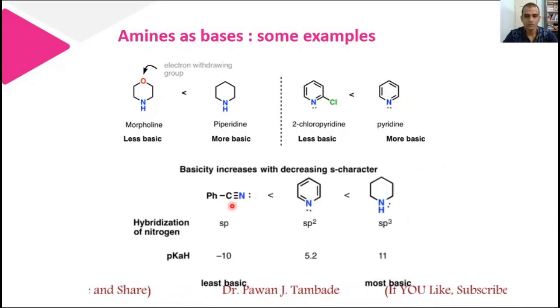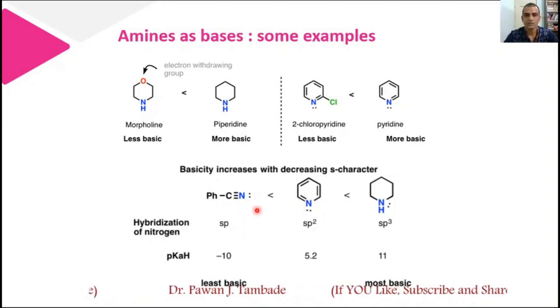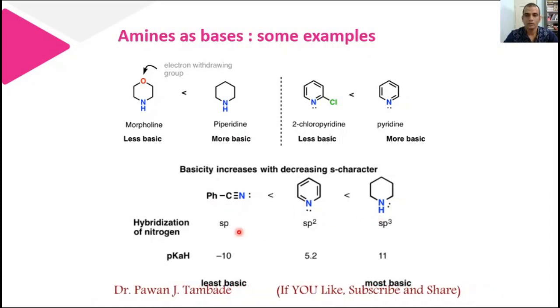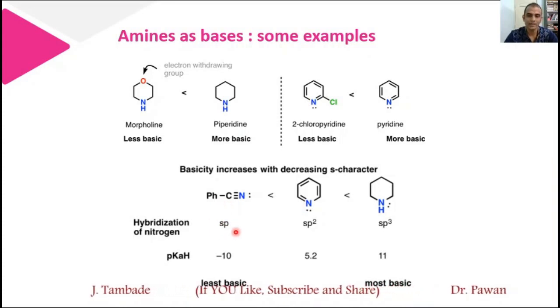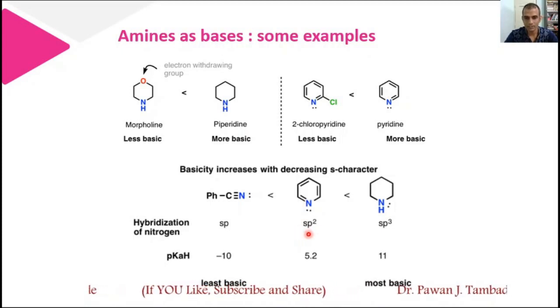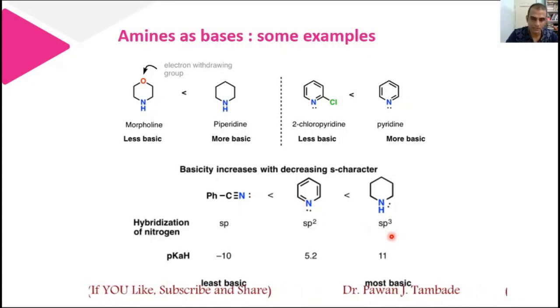Now look at these examples. In this case three molecules are given, and if you look at these three molecules you can find a difference in hybridization of nitrogen. In this case nitrogen is present in sp state of hybridization, in this case nitrogen is present in sp2 state of hybridization, and in this case nitrogen is present in sp3 state of hybridization.